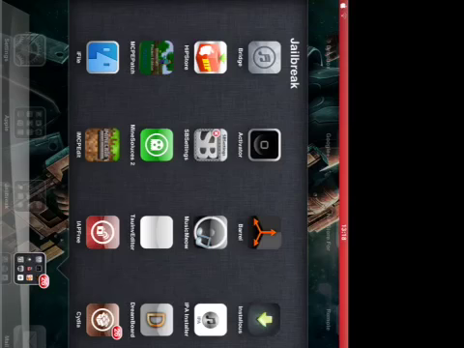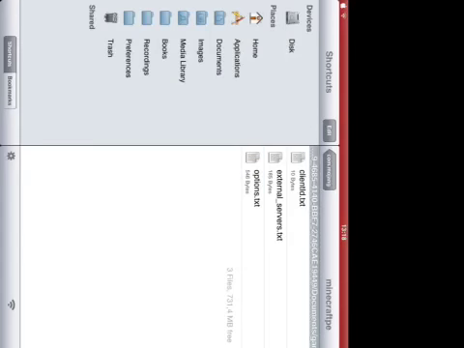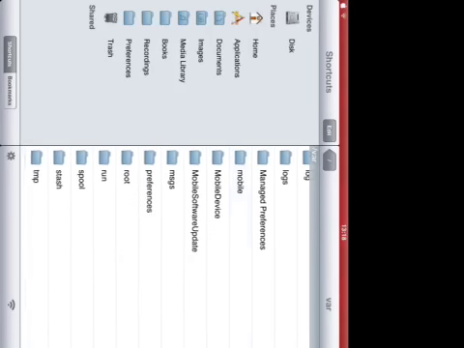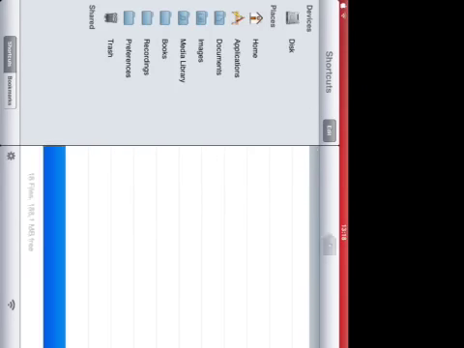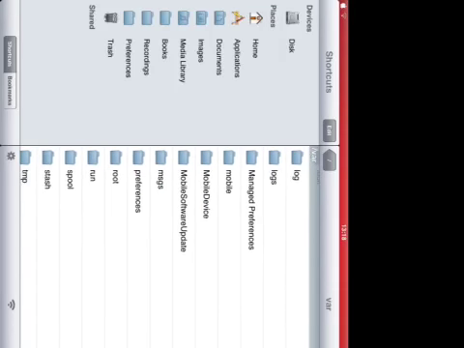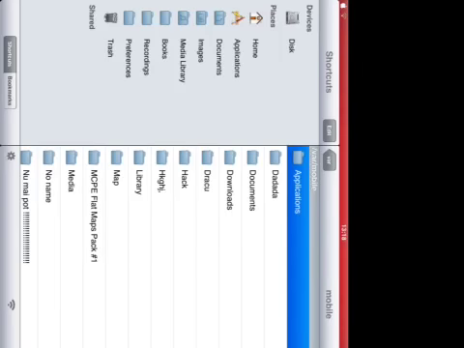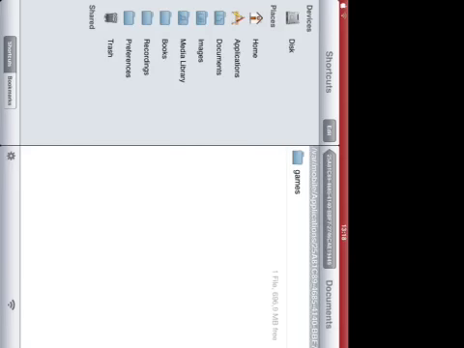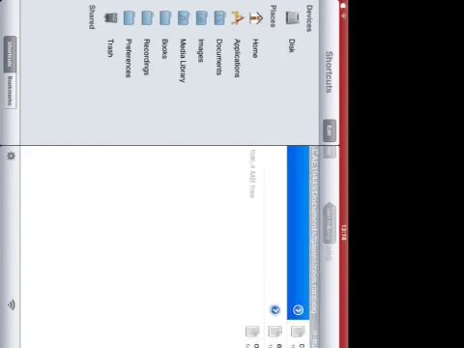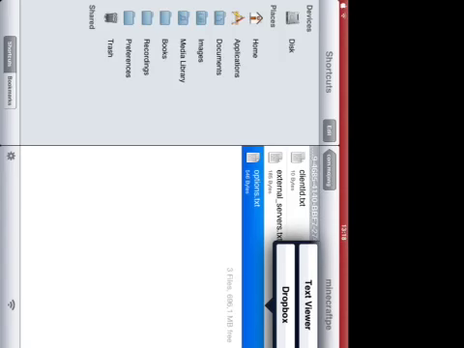Okay, so you need iFile. You download it from Cydia. Go into iFile, and then you're gonna start here. No, you're gonna start here. Go for mobile, applications, Minecraft PE, documents, games, com.mojang, minecraftpe, options.txt, and here you have it.